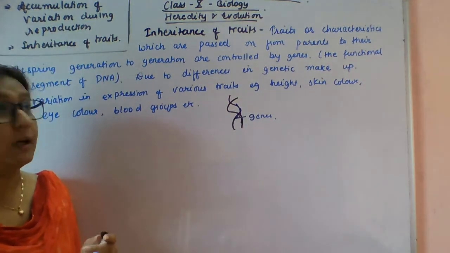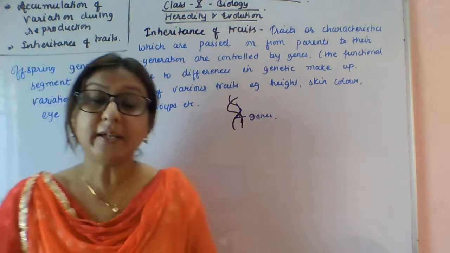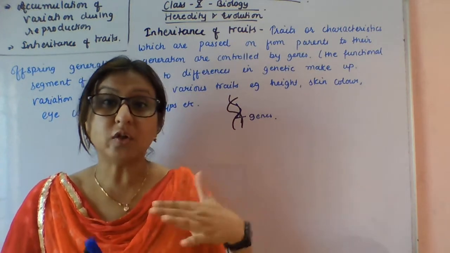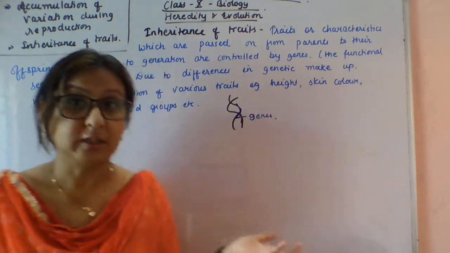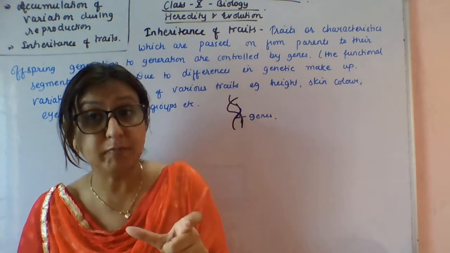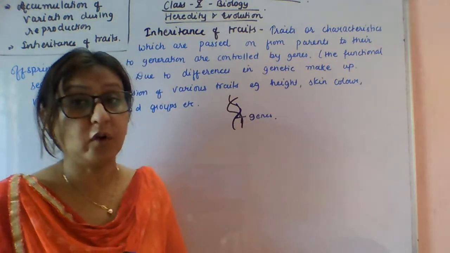Next, I want to explain inherited traits and acquired traits. What are inherited traits? Inherited traits are those which pass from one generation to another, which one inherits from the parents. The word itself means what a person or an individual inherits from their parents.